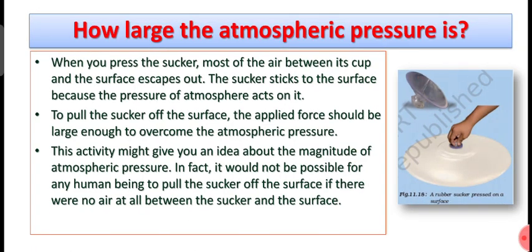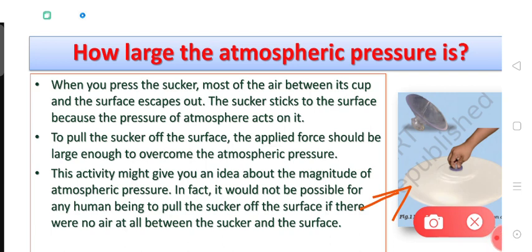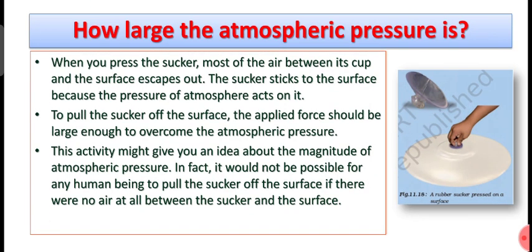In fact, if you were able to remove the complete air from the space between the rubber cup and the smooth surface, no human being would be able to remove this rubber cup from the surface, because at this end there will be no pressure, but at this end there will be a large amount of pressure. So from this activity you can understand that atmospheric pressure is actually very heavy, right?